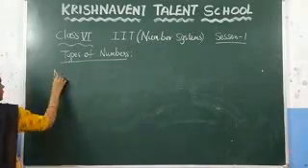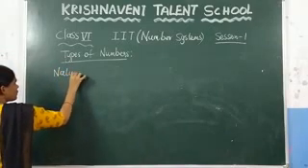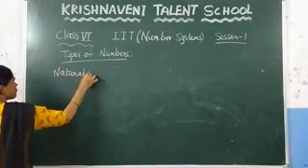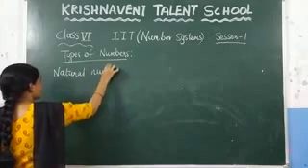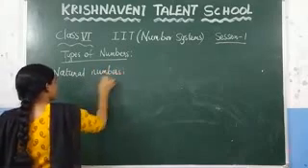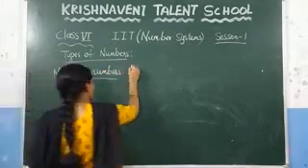What we discussed: natural numbers. So what are the natural numbers?